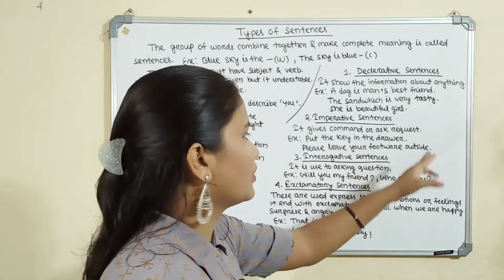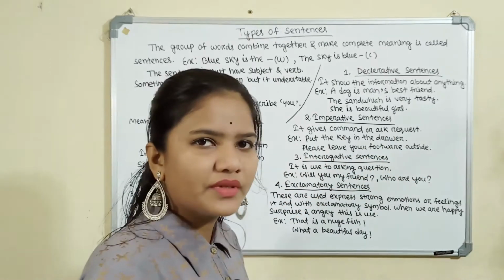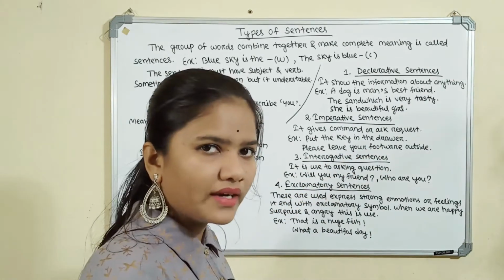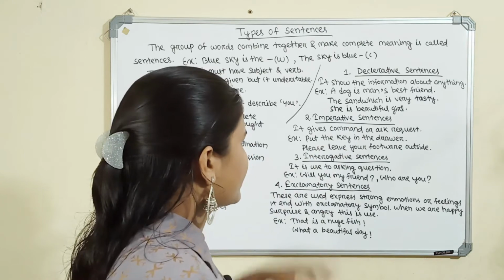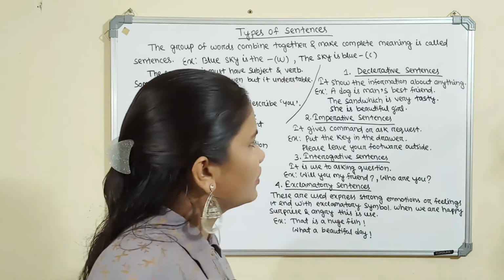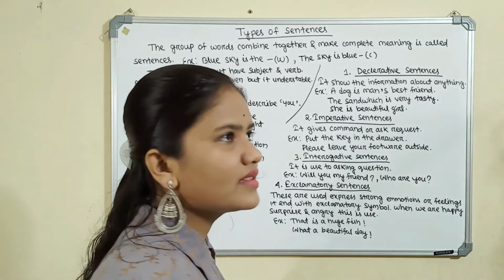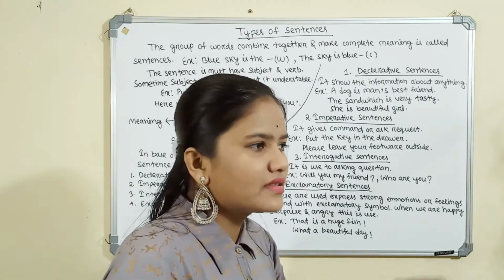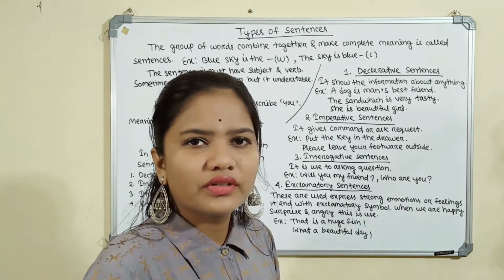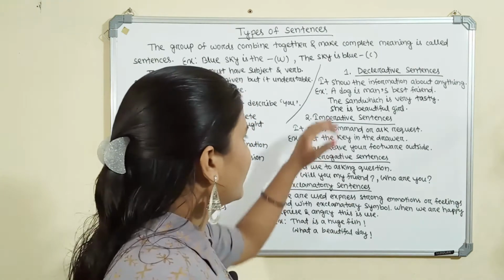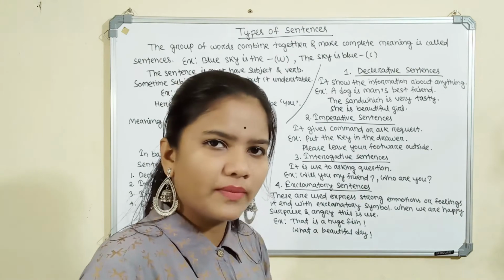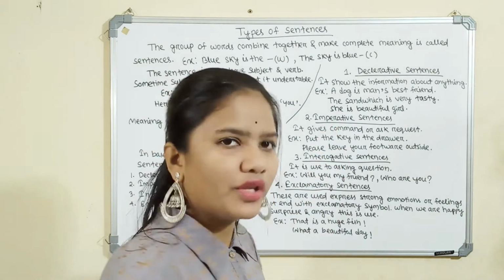So let's take an example, then it will be clear. Put the key in the drawer. It means we have to command this, so it is called imperative sentences. Please leave your footwear outside. It is also one type of command, so it is also called imperative sentences. We can say please open the window. Please go to buy the vegetables. Please keep the bottle. These all are called imperative sentences. Imperative sentences are based on only two things, that is command and request. This is all about imperative sentences.